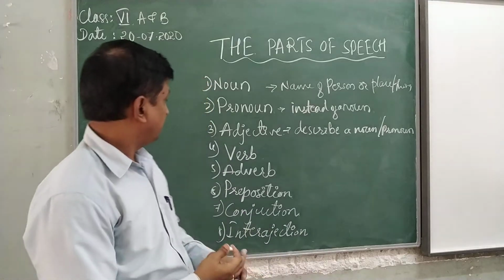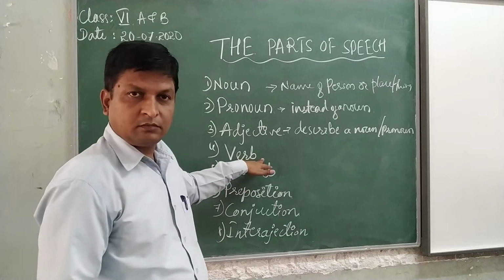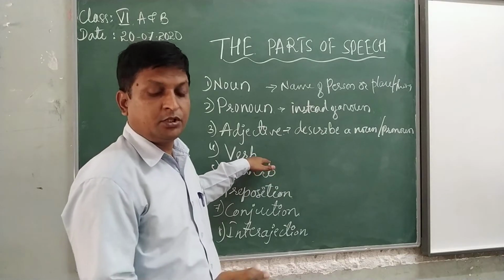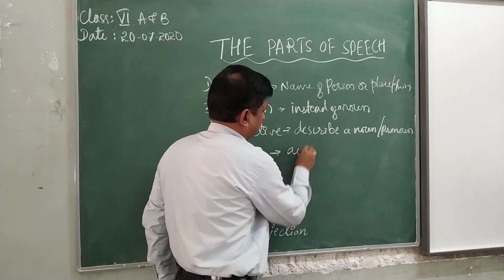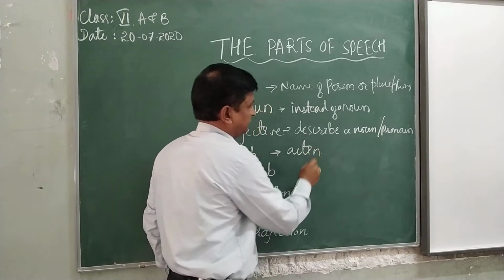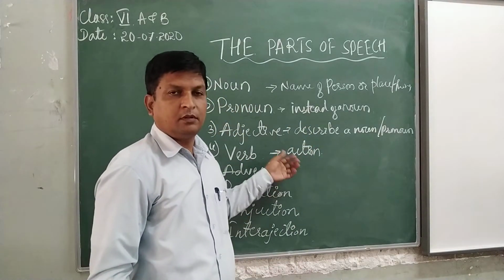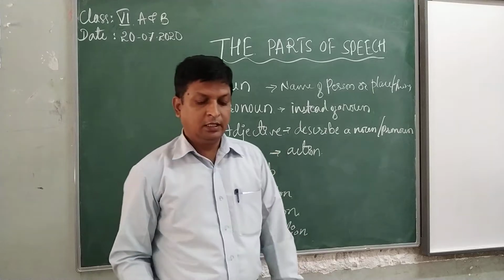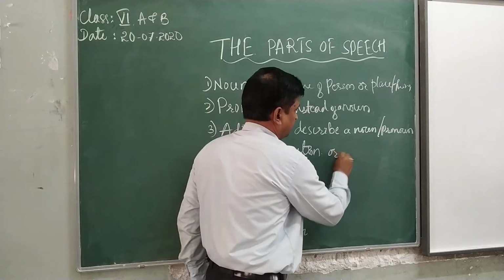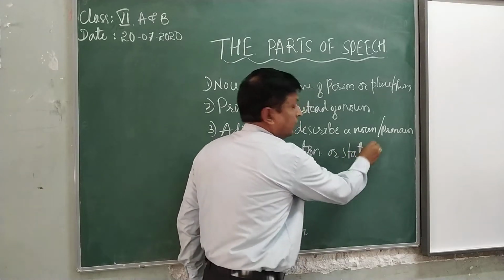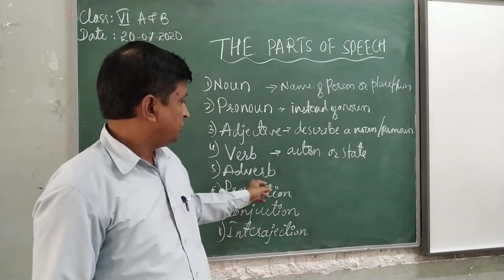And next word, this word, it is called as a verb. It shows the action or state. The verb shows the action or state.